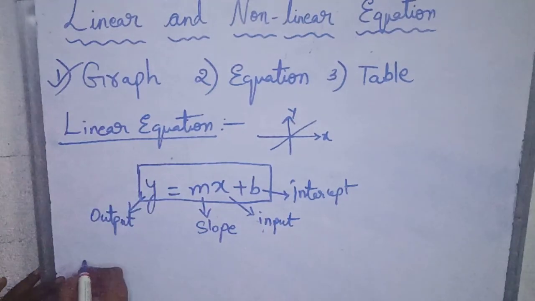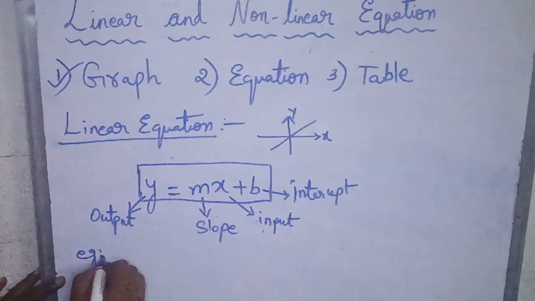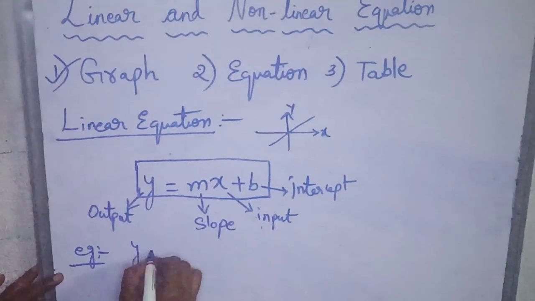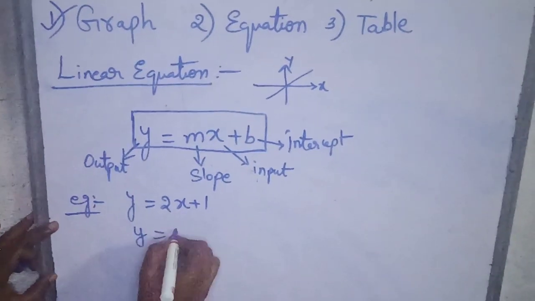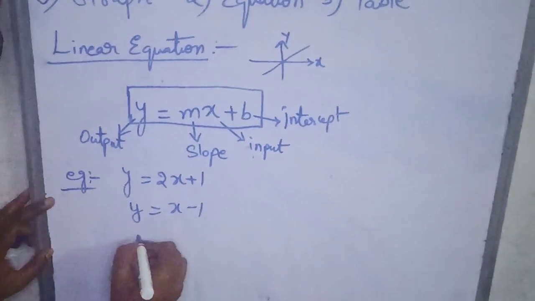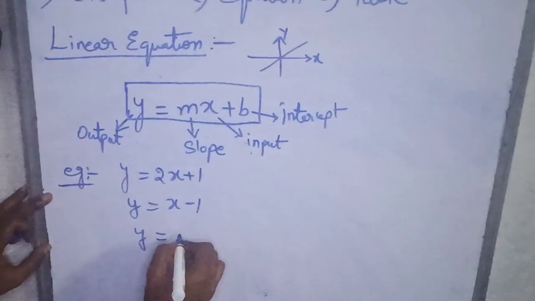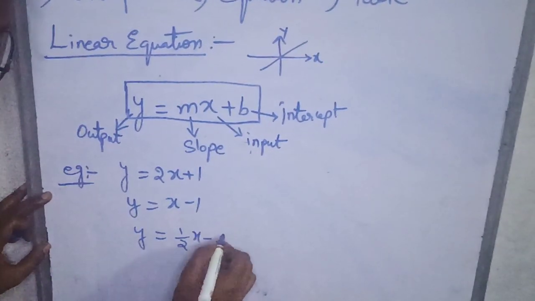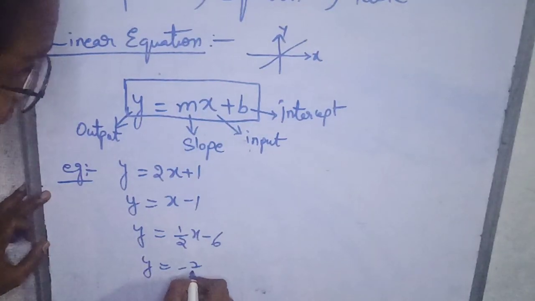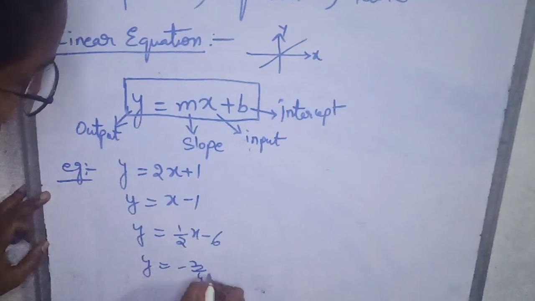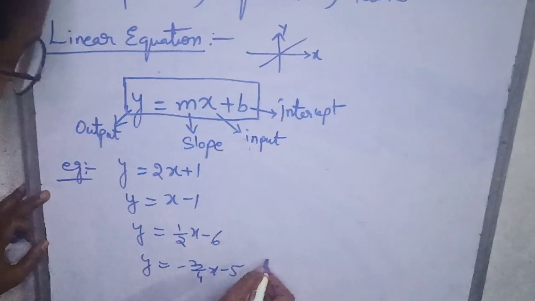For the linear equation, let us consider some examples, like y equals 2x plus 1, y equals x minus 1, y equals 1/2 x minus 6, y equals minus 3/4 x minus 5.